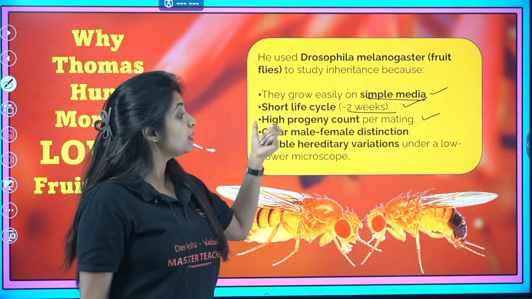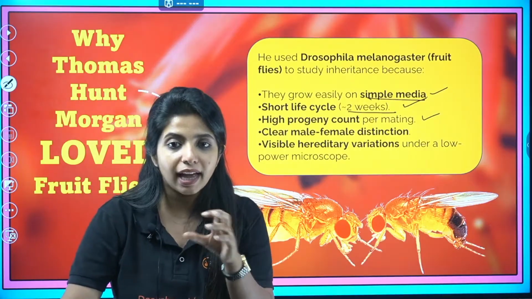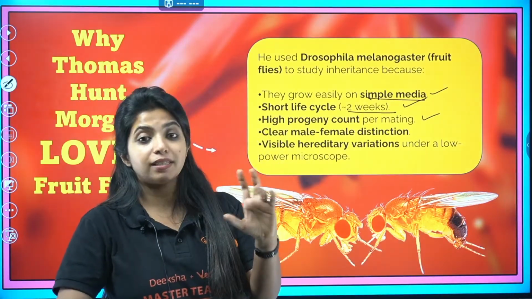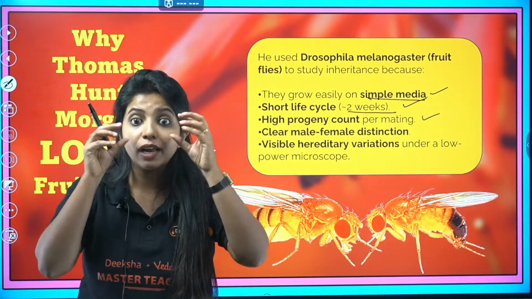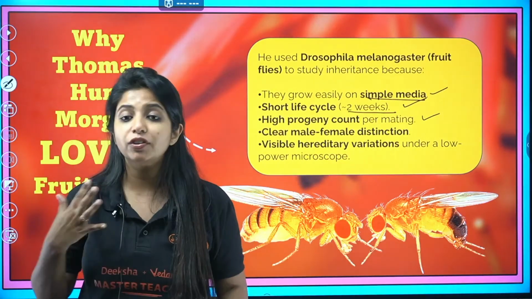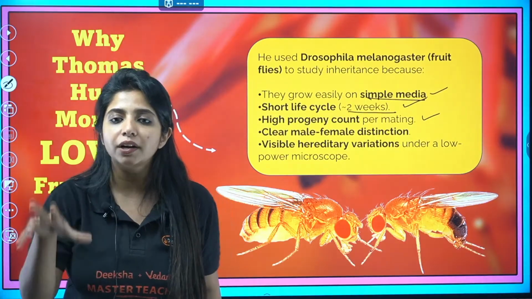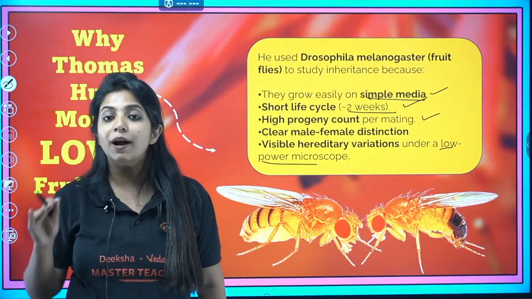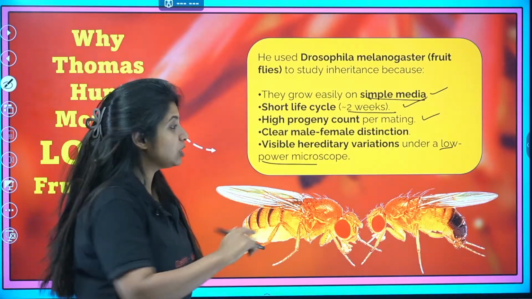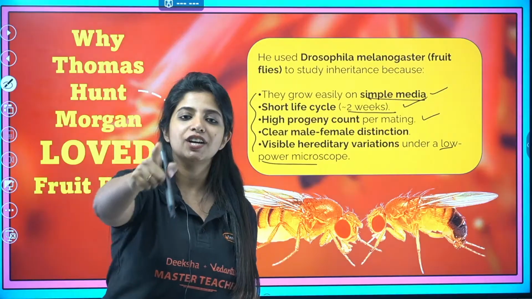Next thing, visible hereditary variation under a low power microscope. They have some variations: some have red eye, some have yellow eye, white eye. So many different things are there. If I want to see those variations, I do not require a high power microscope. Rather, it is clearly visible under a low power microscope. Which is why he thought that Drosophila melanogaster, you are my guy.